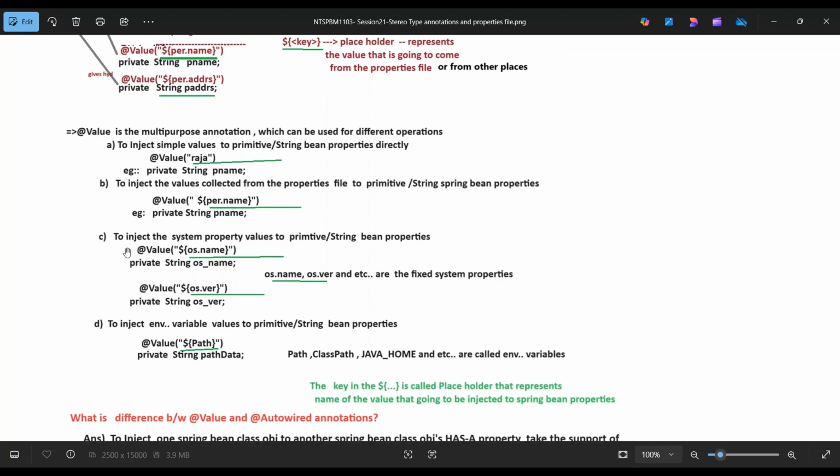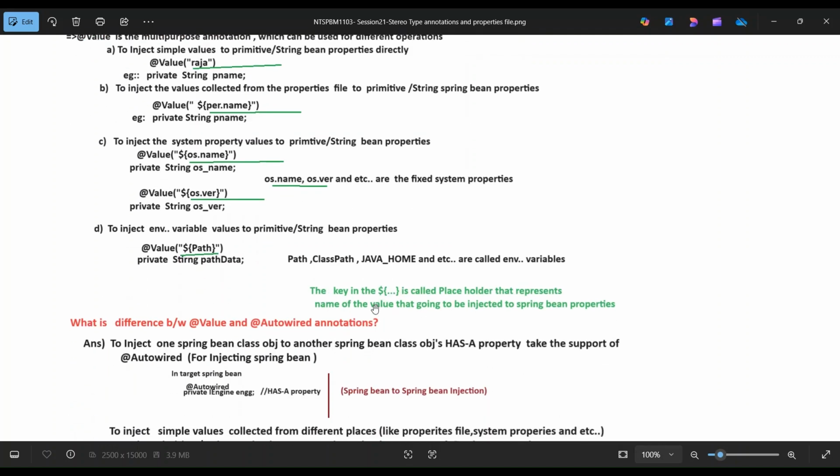Another use is to inject system properties values into primitive and String bean properties, like @Value("${os.name}"), where os.name means the system name. os.name, os.version and so on are fixed system properties. And to inject environment variable values into primitive and String bean properties, like ${path}, classpath, JAVA_HOME and so on are called environment variables.